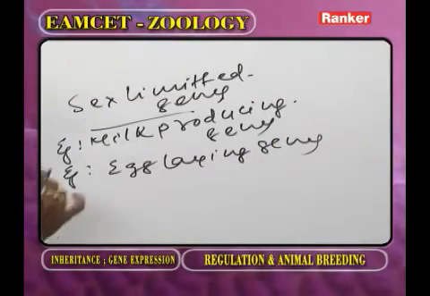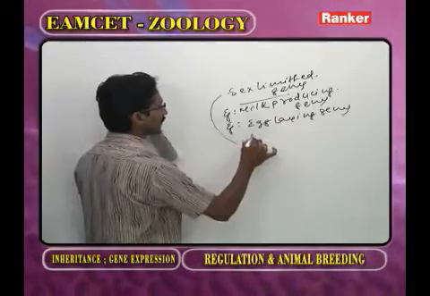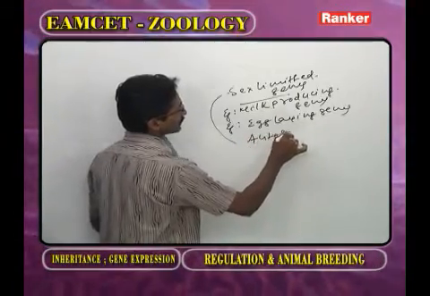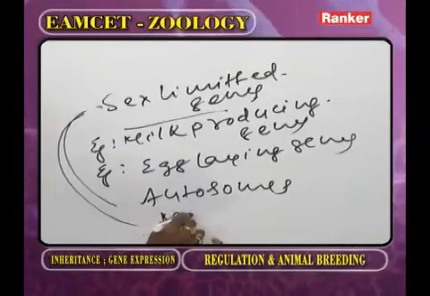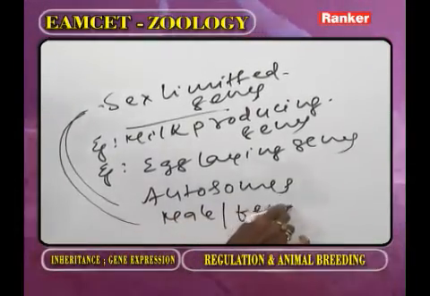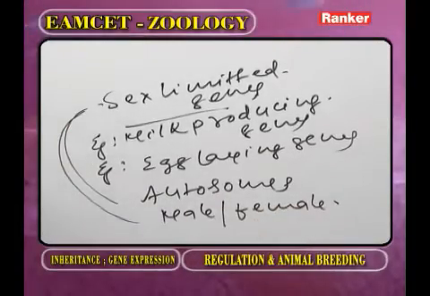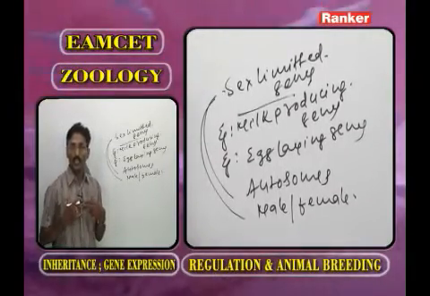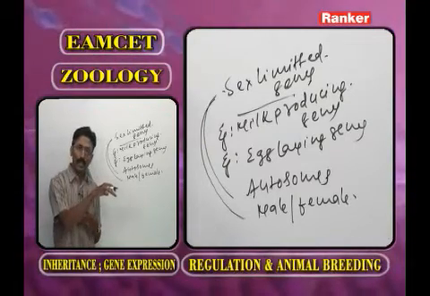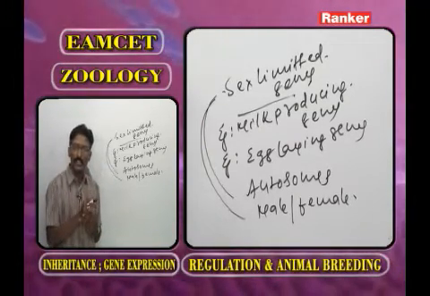The sex limited genes are present on autosomes. The sex limited genes are present in male and female. In our body also milk producing genes are present. In the female body also milk producing genes are present.